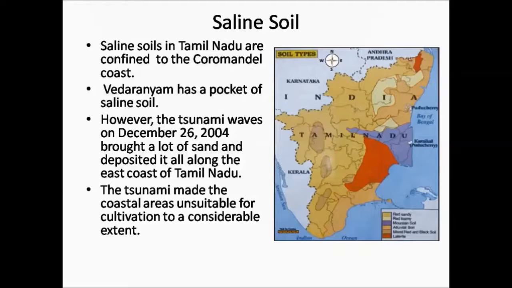The tsunami made the coastal areas unsuitable for cultivation to a considerable extent. That is, the tsunami waves brought a lot of sand along with them, and deposited it on the east coast of Tamil Nadu, thus making the coastal areas unsuitable for cultivation.